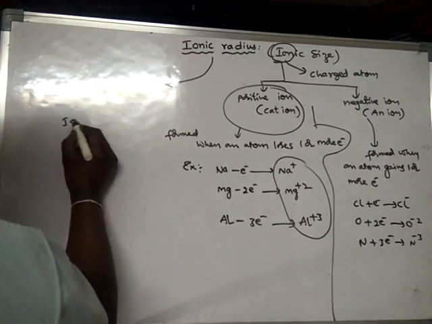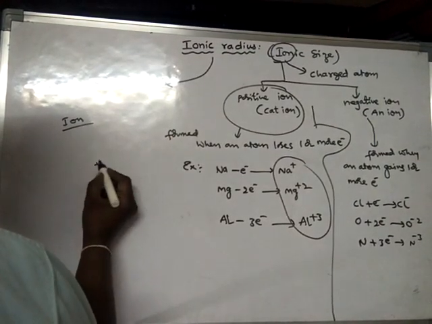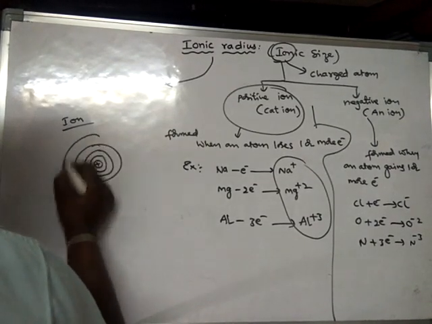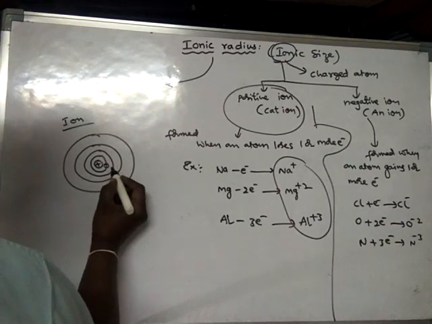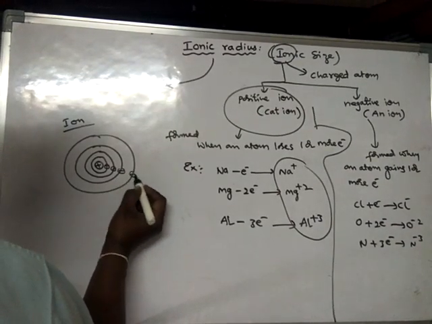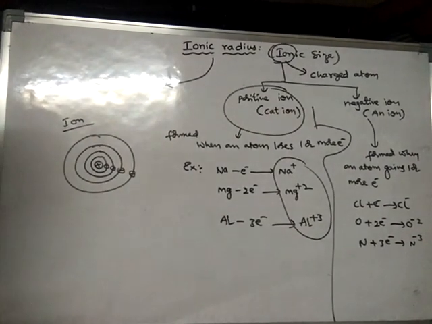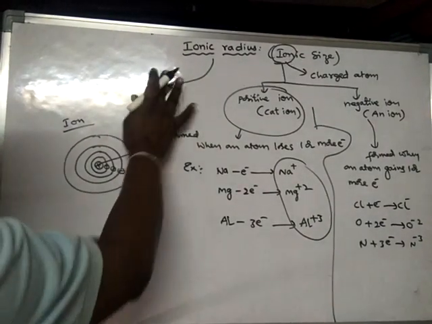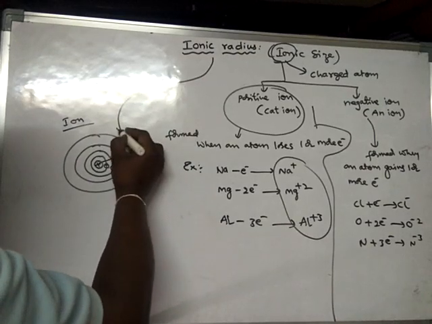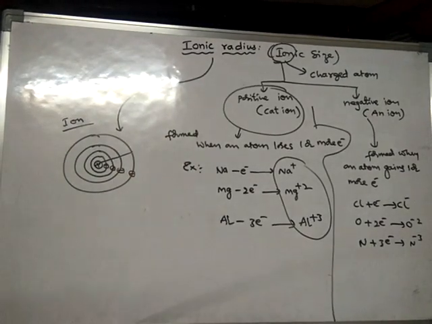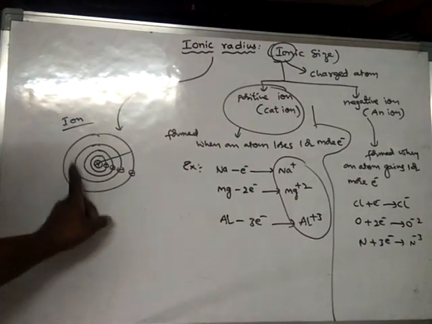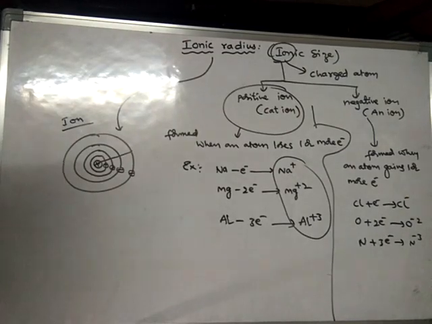Suppose this is the ion, and this is the nucleus of the ion. These are all orbits where the electrons are present. Suppose this is the last orbit. The distance from the center of the nucleus to the last orbit is the ionic radius. Ionic radius is nothing but the distance from the center of the nucleus to the last orbit of that ion.